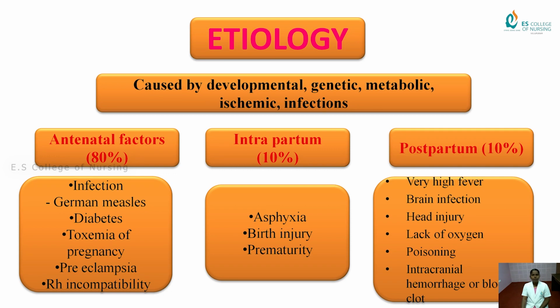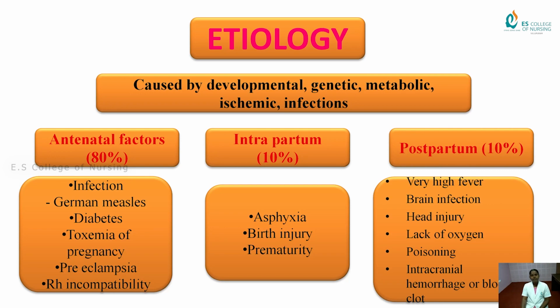First we will see the antenatal factors. In antenatal factors, 80% are affected by infections: German measles, diabetes, toxemia of pregnancy, preeclampsia, and RH incompatibility.